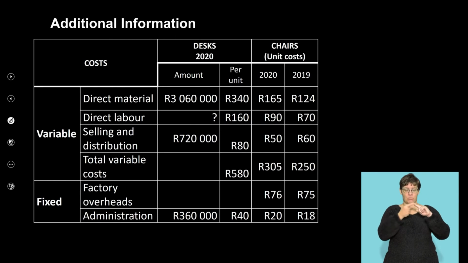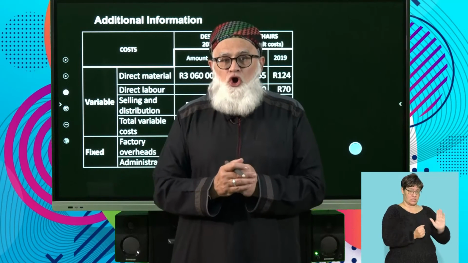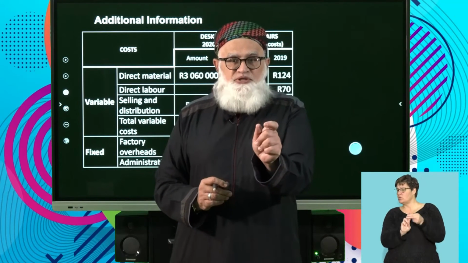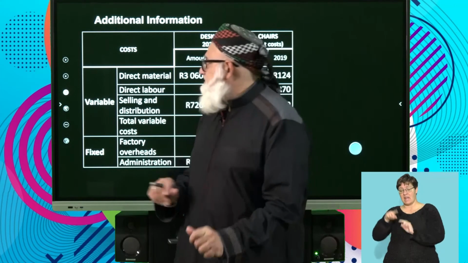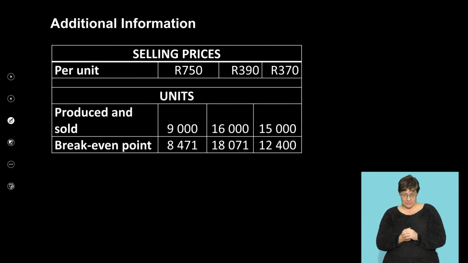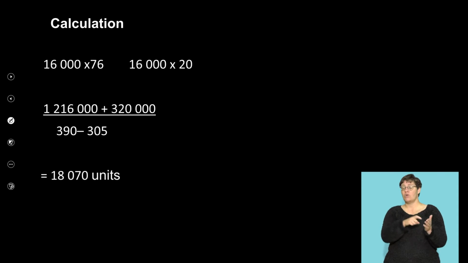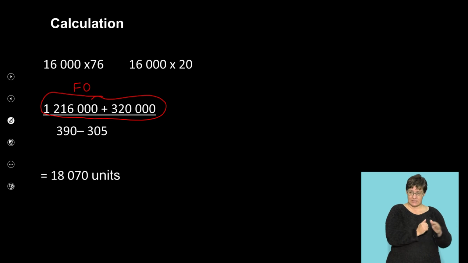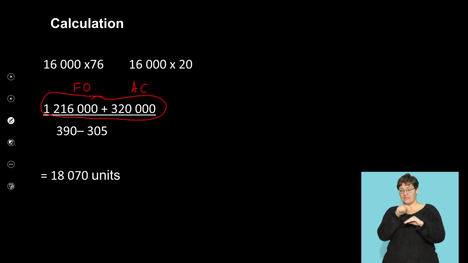Okay, we have to do a calculation to confirm the break-even point. Firstly, what do we know? What's our break-even point? Let's look at the financial indicator. It's your total fixed cost, right, over your contribution per unit. What is your contribution per unit? Selling price per unit minus variable cost per unit. Let's look at it here. In terms of our required, there's your total fixed cost, right, which has the two components. Your fixed cost will be your factory overheads plus your admin cost. Add the two divided by your contribution per unit.